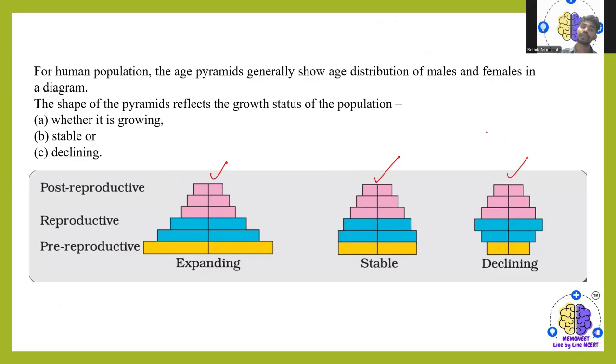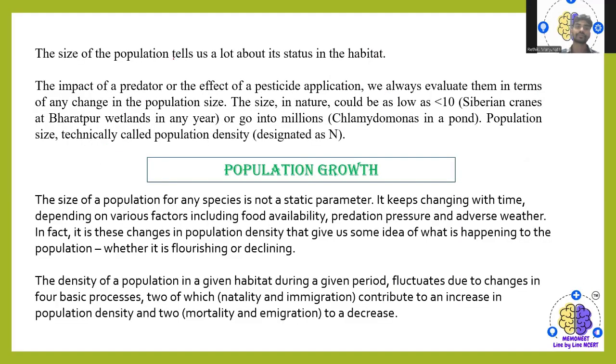For human population, the age pyramid generally shows the age distribution of males and females in the diagram. Here the shape of the pyramid represents the growth status of the population, whether it is growing, stable, or declining.